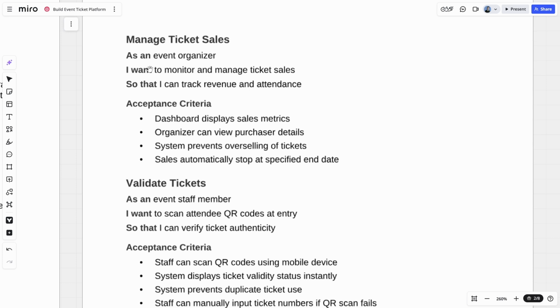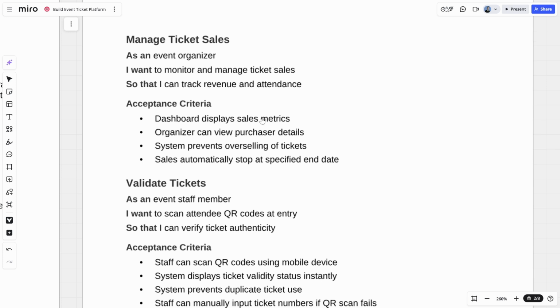Let's see what else we have here. So managing ticket sales. As an event organizer, I want to monitor and manage ticket sales so that I can track revenue and attendance. So dashboard displays sales metrics, organizer can view purchaser details, system prevents overselling of tickets, and the sales automatically stop at the specified end date. So this is being able to set limits on how many tickets can be sold and not being able to sell any more after that, and then being able to monitor it.